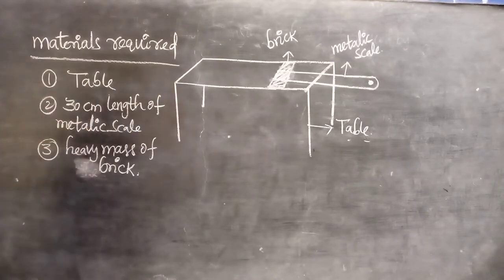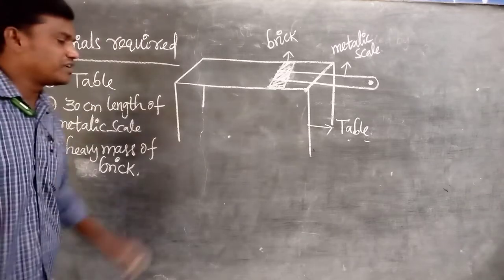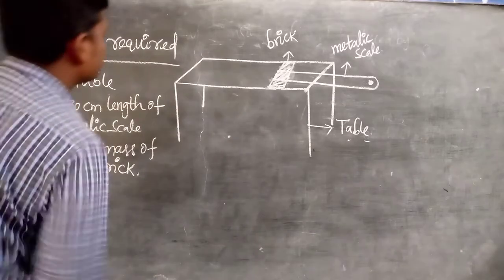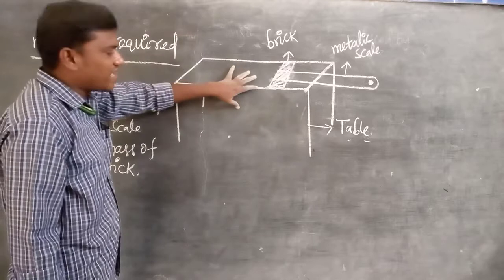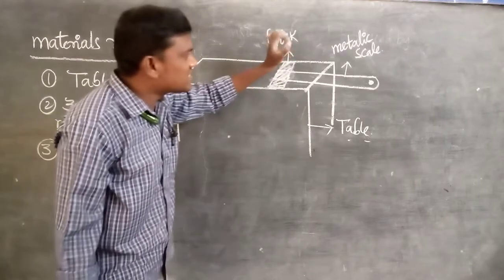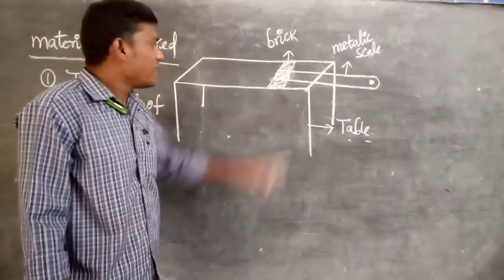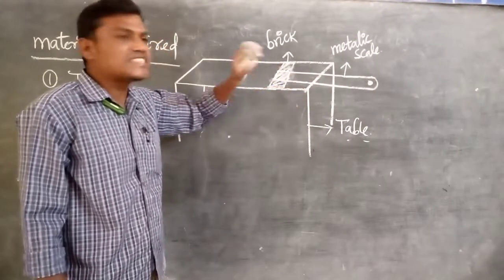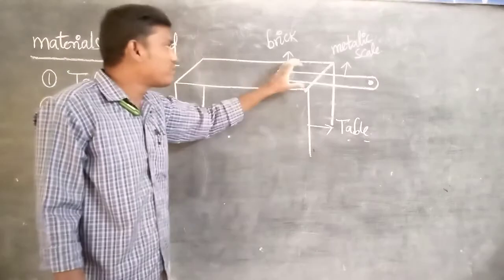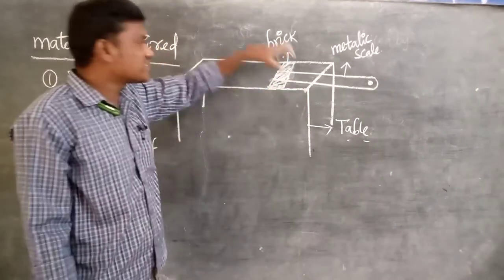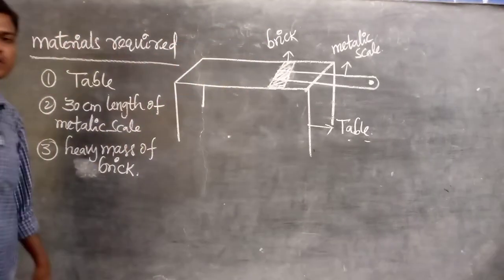What is the relation between vibration and intensity of the sound in a vibrating body? Listen very carefully. It is very, very simple. First of all, we take a 30 centimeter length metallic scale or hacksaw plate. A 10 centimeter part of the blade is placed on the object, and further we place a heavy mass of a brick on the scale.